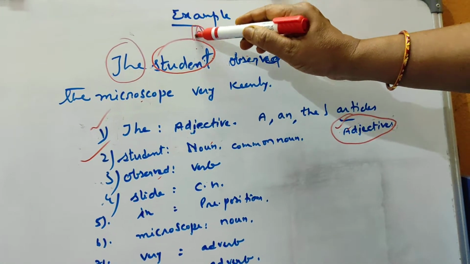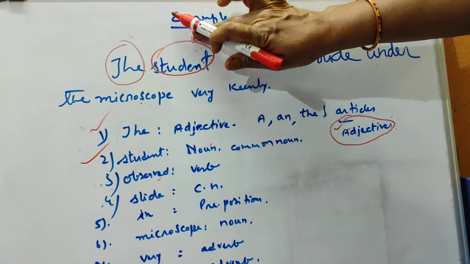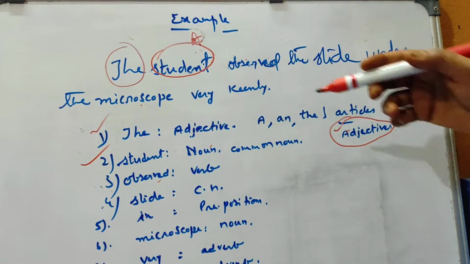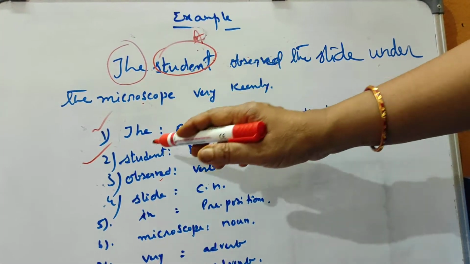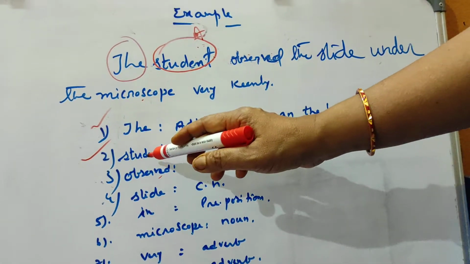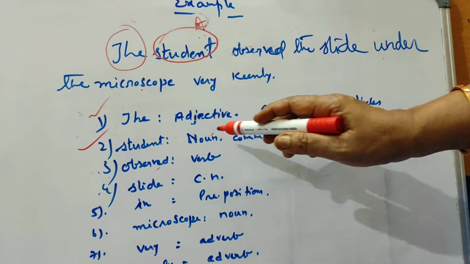So student comes under noun. This is a common noun. Suppose the student is the answer. The question is who observed? The student observed, because this is a subject now. So the subject comes under noun, and student is a common noun. You need not go deep into the subject, only noun is enough.